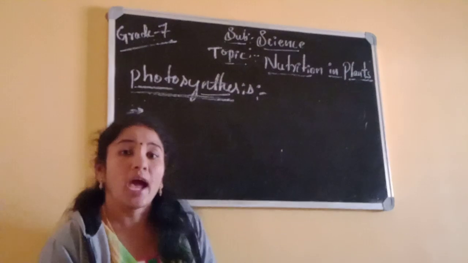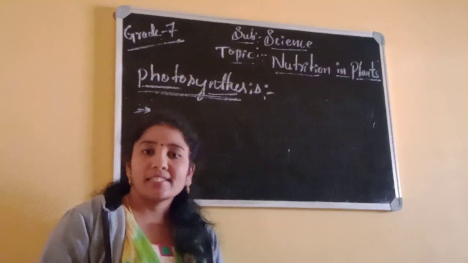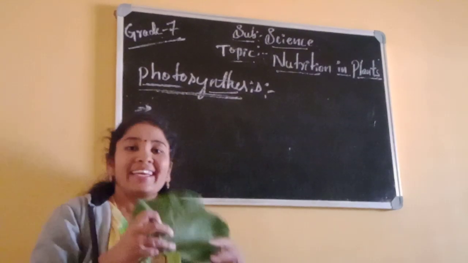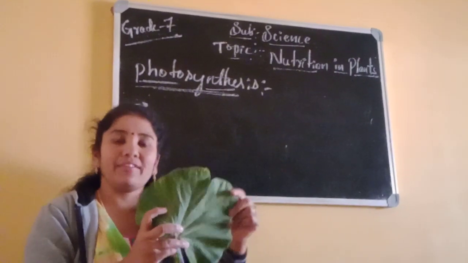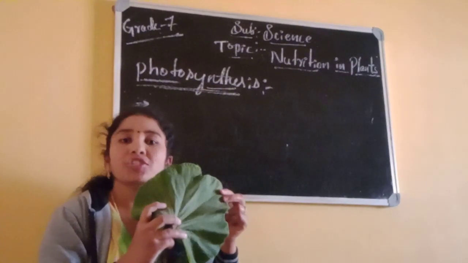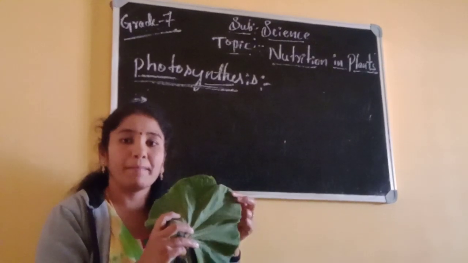See dear students, I will show now the kitchen part of the plant. Which is the kitchen part? Will you guess it? See, what is this dear students? This is the leaf. It is a green leaf. This is the kitchen part of the plant. So, leaf is the kitchen part of the plant.